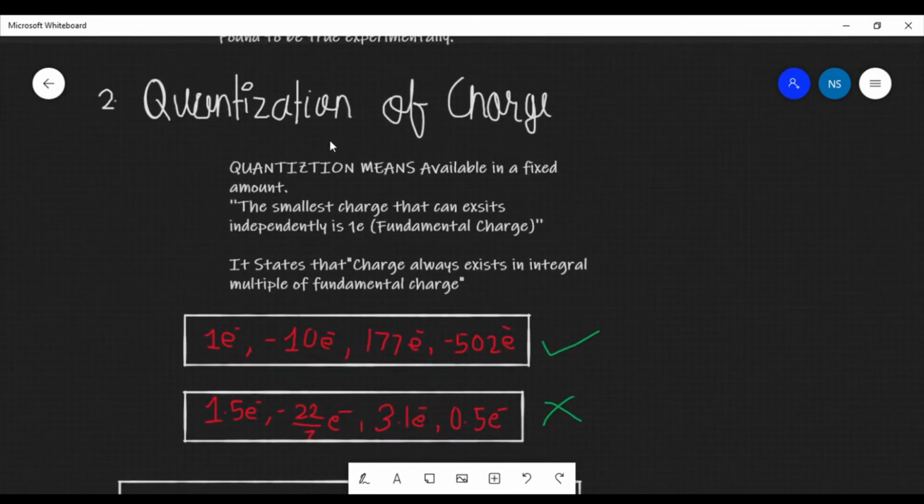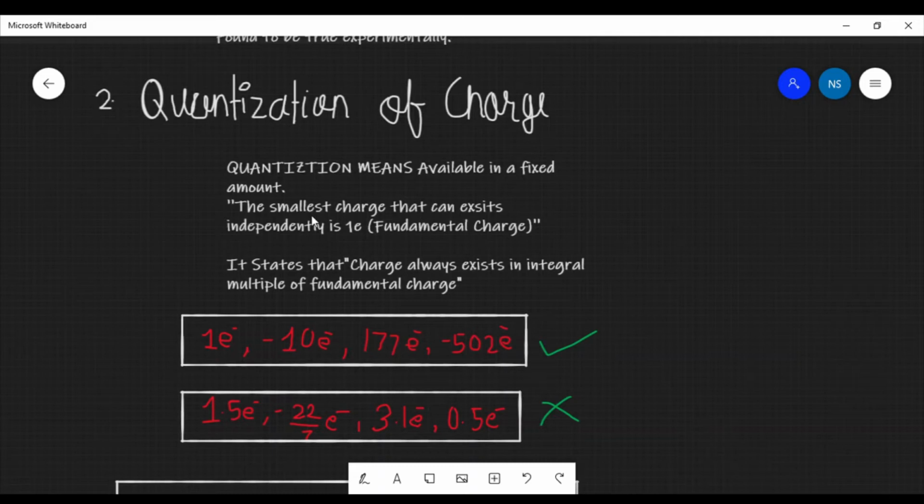Quantization of charge is the second property that we will study, and this is one of the most important properties that charge has. Based on this property itself, there are many things which we can do. This is also asked in boards, so it is quite easy and scoring. Basically, quantization means that anything which is available in a fixed amount is quantized.